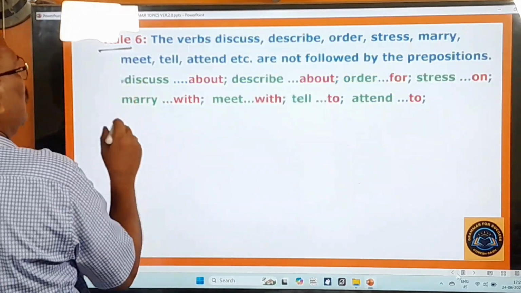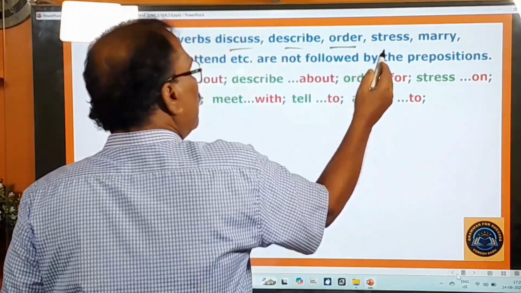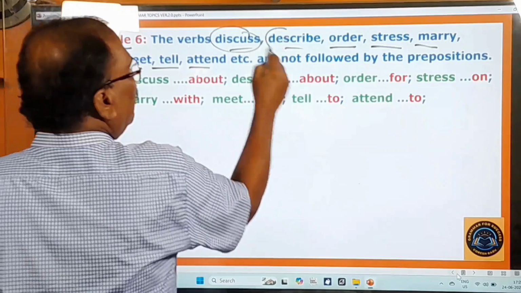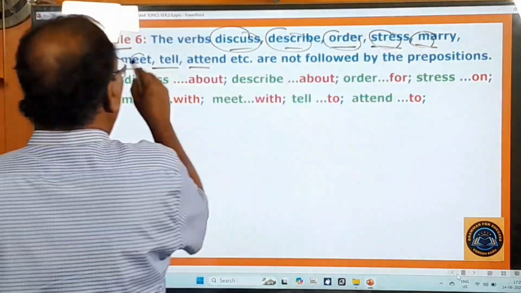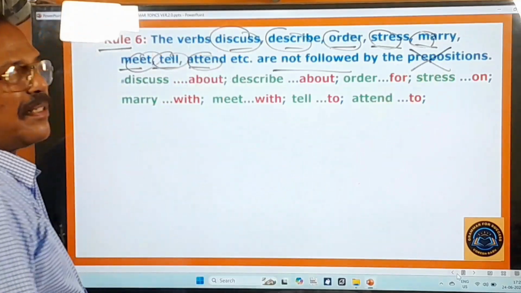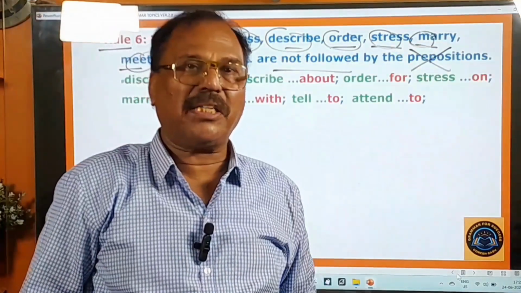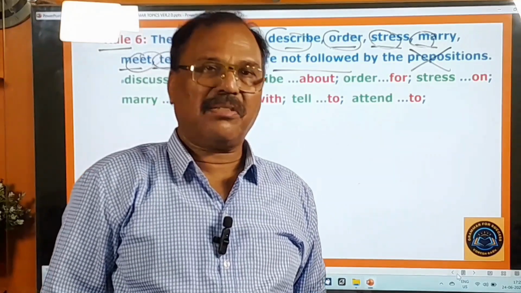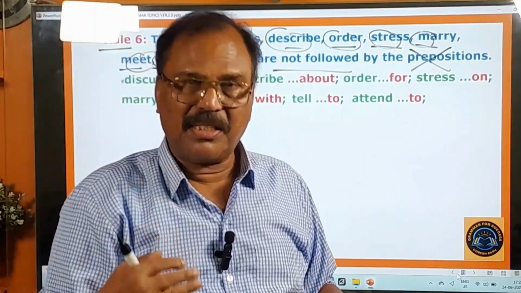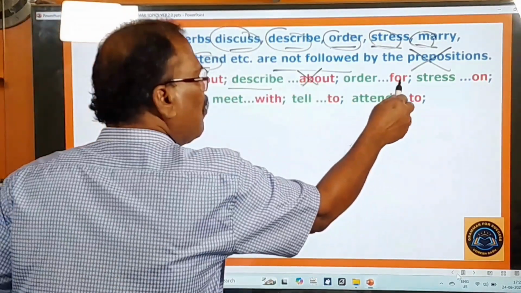Rule 6 is there. What is that rule 6? The verbs discuss, describe, order, stress, marry, meet, tell, attend. Please keep all these verbs in your mind. These verbs are not followed by the prepositions in, on, at, by, with, from, since, for. All such prepositions are not used after these verbs. We are generally in the habit of using these prepositions wrongly.